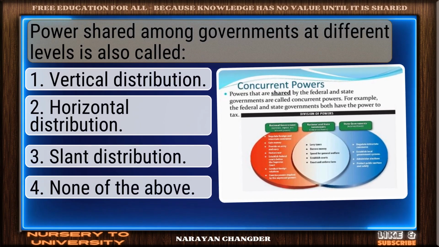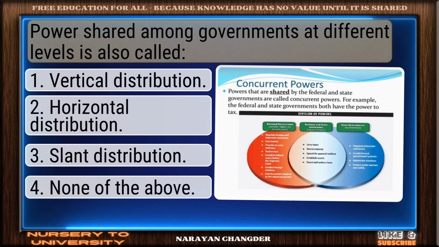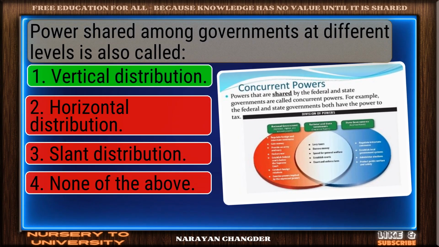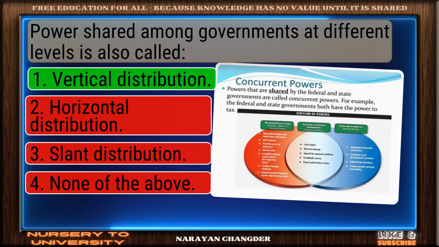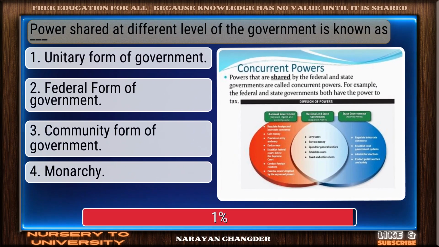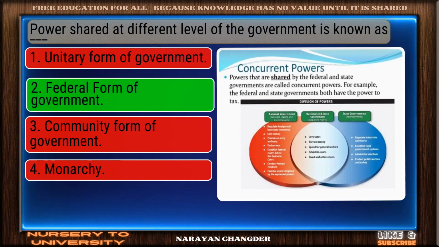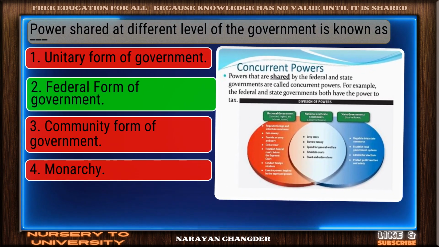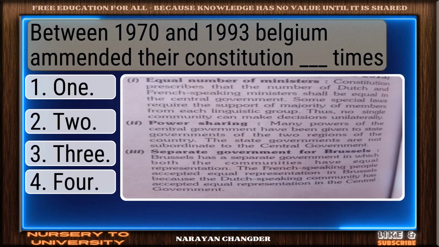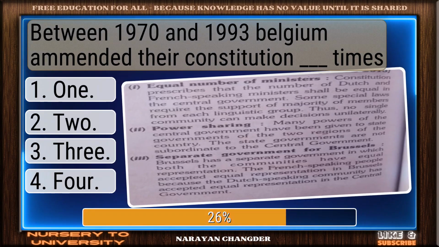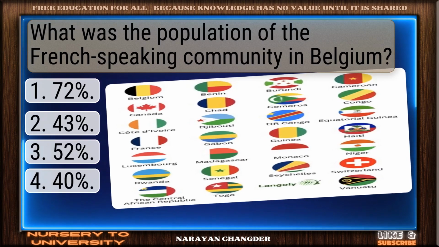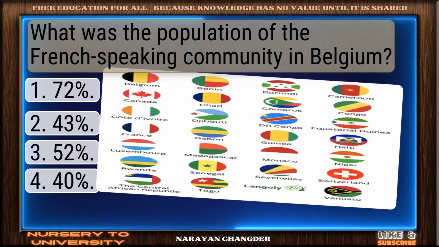Power shared among governments at different levels is also called... Well picked. Vertical distribution is correct. Power shared at different levels of the government is known as Dash. Correct. Federal form of government is spot on. Between 1970 and 1993, Belgium amended their constitution Dash times. Bravo, 4 is the answer. What was the population of the French-speaking community in Belgium?